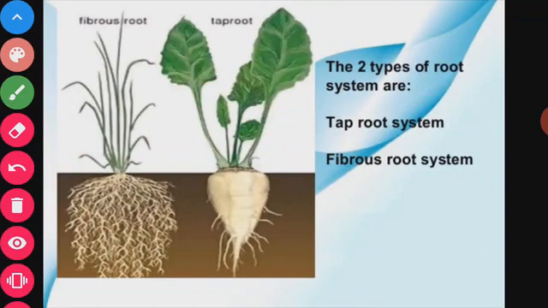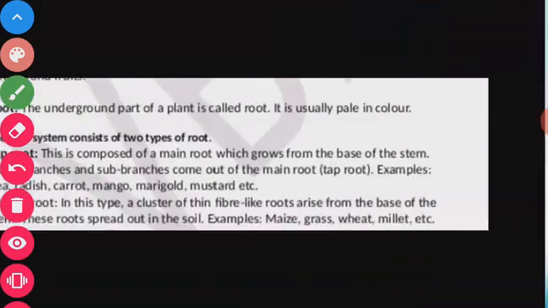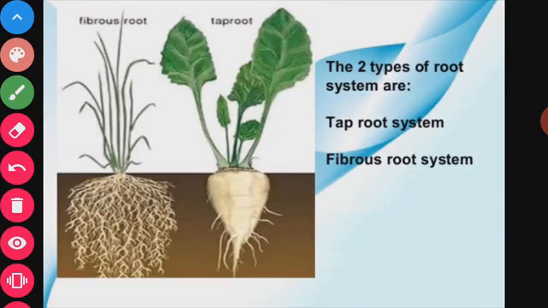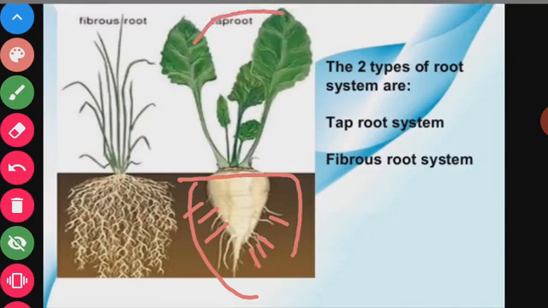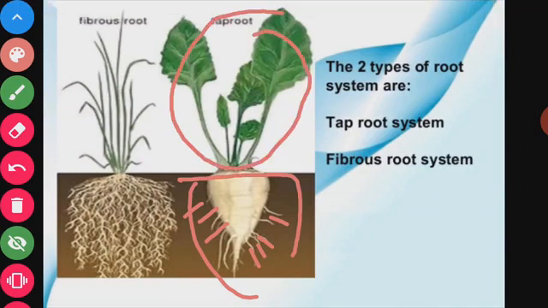As you can see in the structure, this is the radish, and this is the main root. These are small hair-like structures that help the plant in absorption. This is the root system, and above the ground is the shoot system. Second, that is fibrous roots.